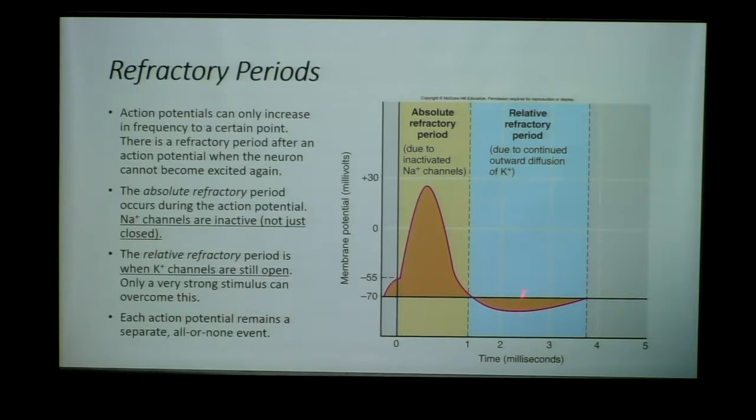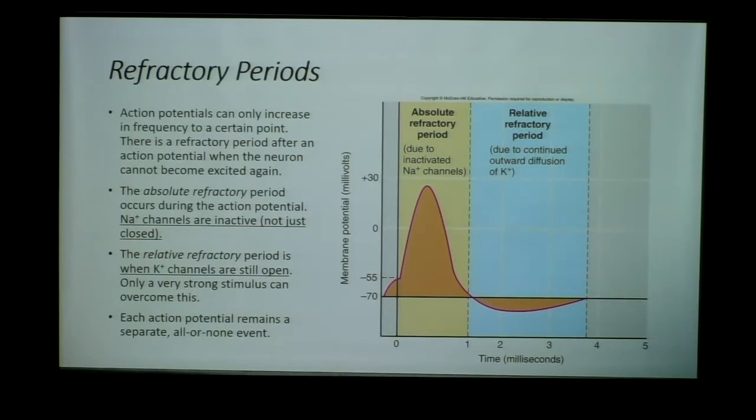This is more negative than -70. So we need a stronger stimulus to overcome this membrane potential difference and eventually get to -55, stronger than if the membrane were at rest. So absolute is during the action potential.